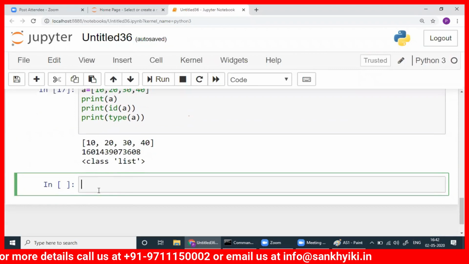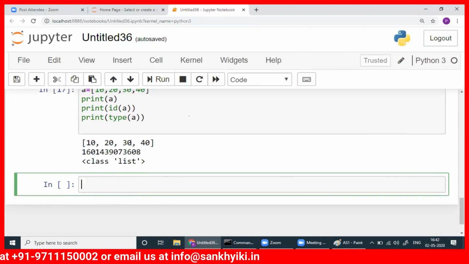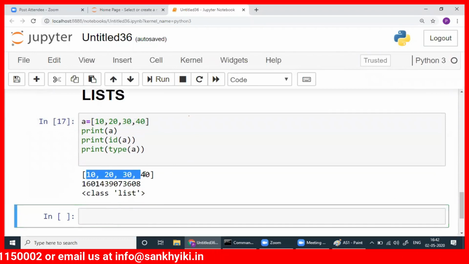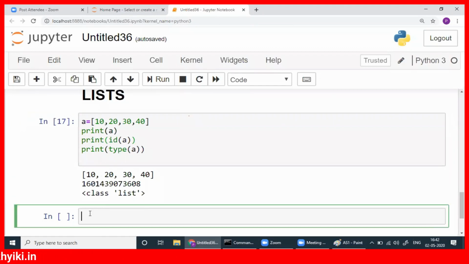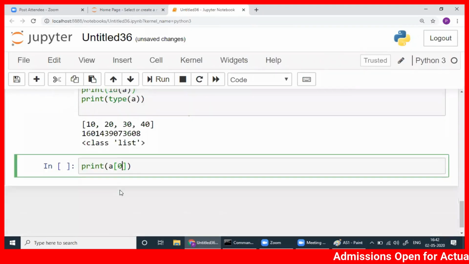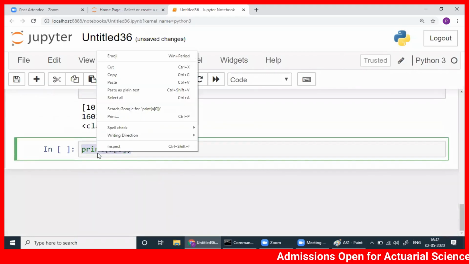Now, in A only, instead of printing all the elements here, I want to print one by one. So what I will do is print A0. Let me copy.